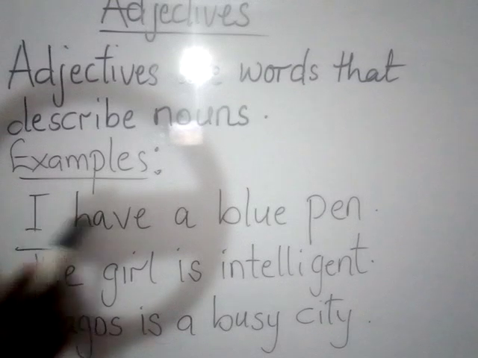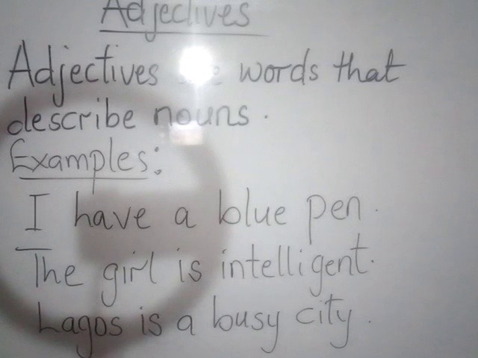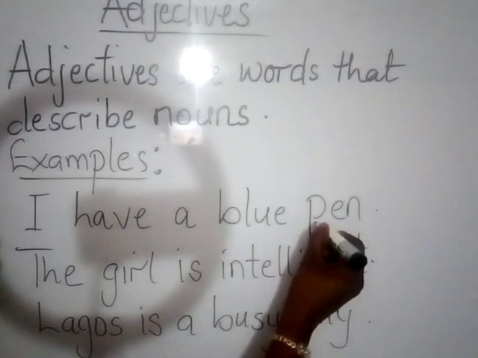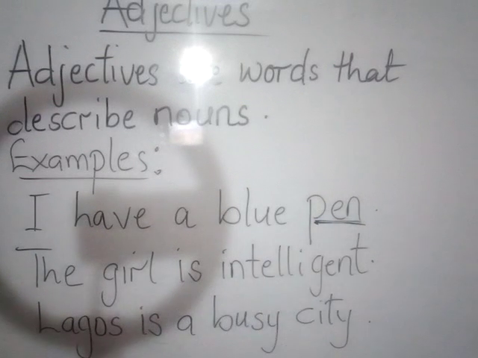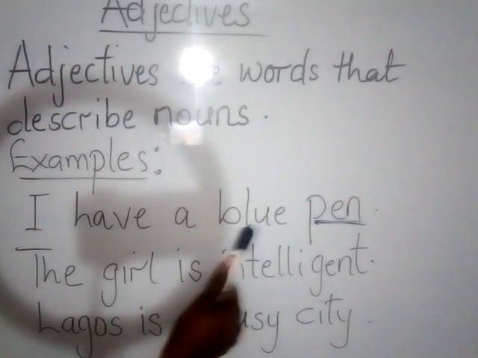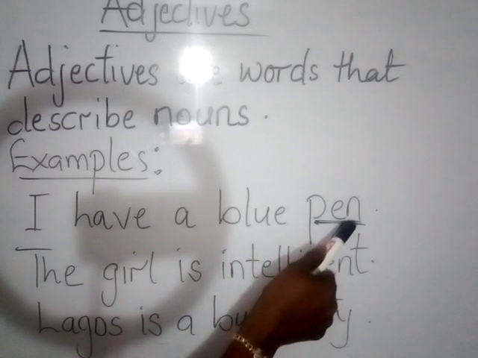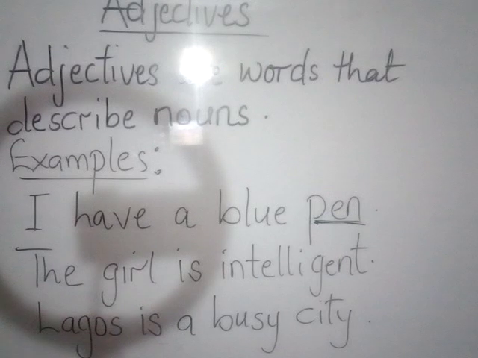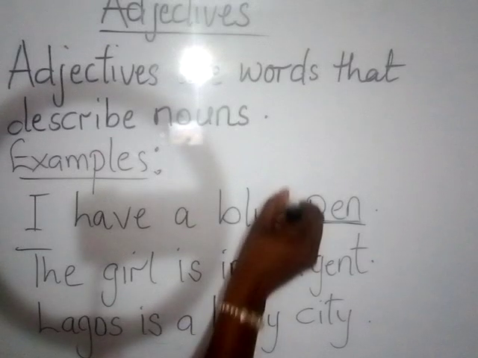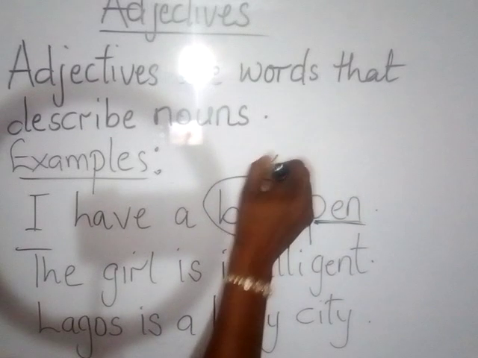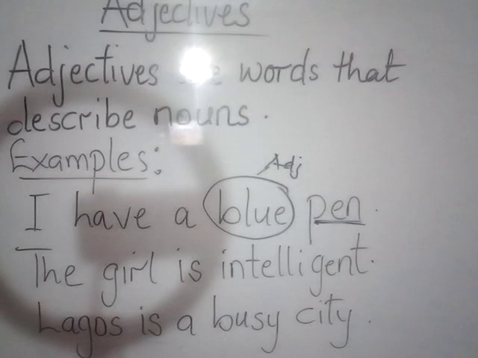The first one here says, I have a blue pen. So from what we know about nouns, we know that pen is the name of something. So that means pen is a noun. Now, if pen is a noun, then the blue that is telling us about the pen is telling us the color of the pen. It's giving us more insight into the pen. So it's describing this pen for us. That means the blue here is our adjective.